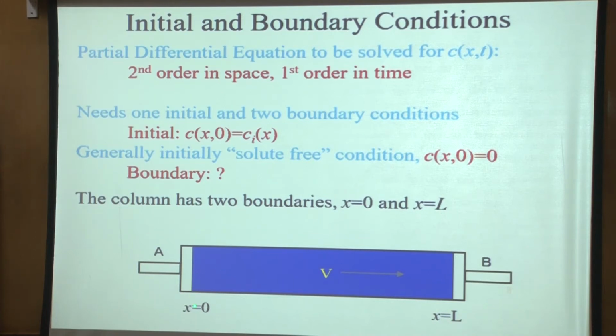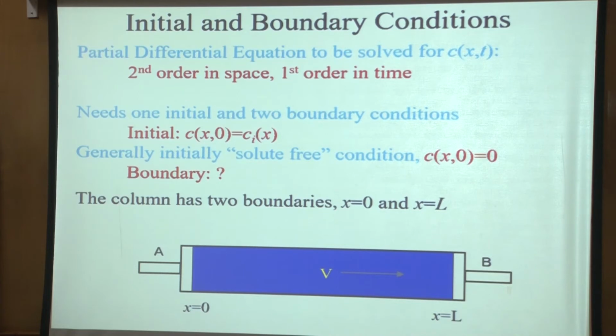You could have these conditions at x equal to 0 or x equal to L, any combination you can have, but if you look at it physically, the condition at x equal to 0 is a little bit easier. At x equal to L, it's more difficult to decide what kind of boundary condition to use, where the solute is coming out of the column.